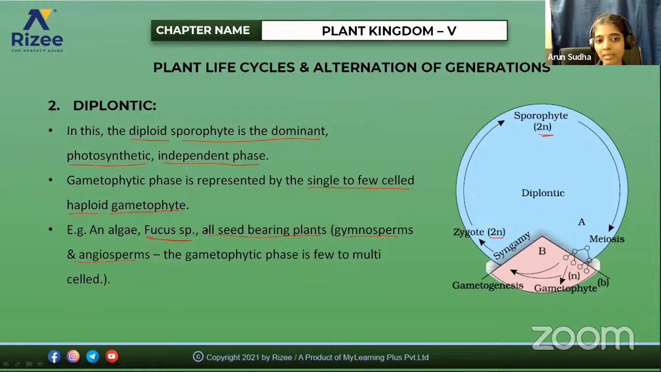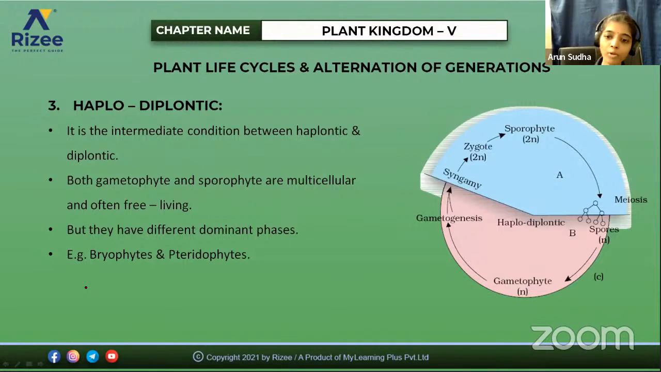We saw that it is very limited, that is only the spores here, after meiosis they form spores, which is the only gametophytic phase. So it is few to multi-celled, and not much visible. Only that spore formation alone is the gametophytic phase here. The diplontic life cycle occurs in all seed-bearing plants and also in some algae like Fucus. Then next comes the haplodiplontic. Here you see there is an equal haploid as well as diploid phase.